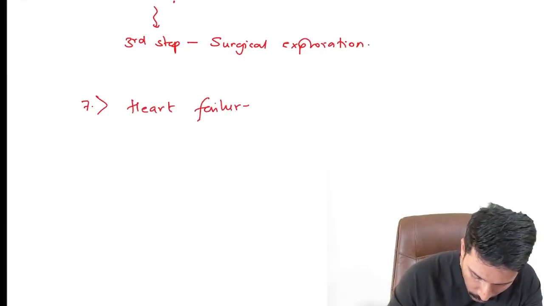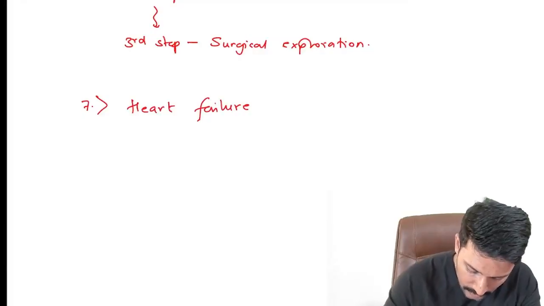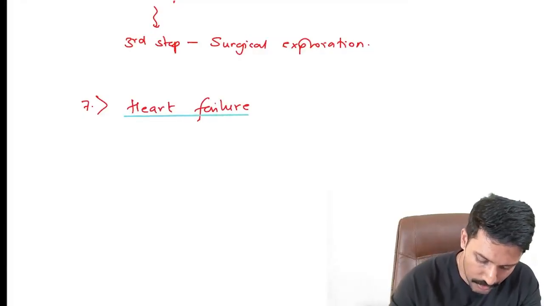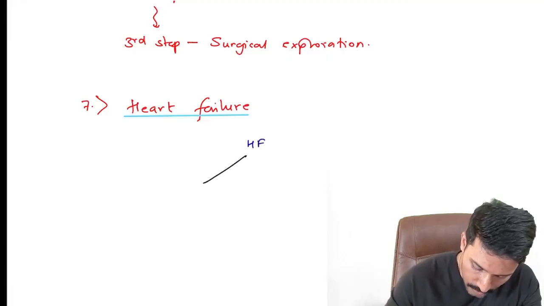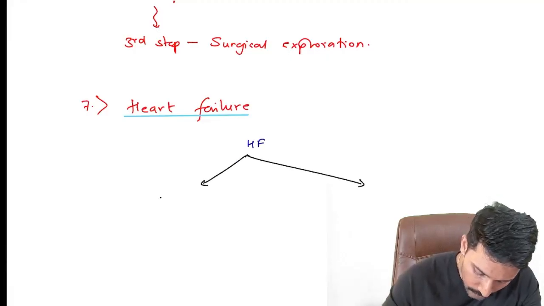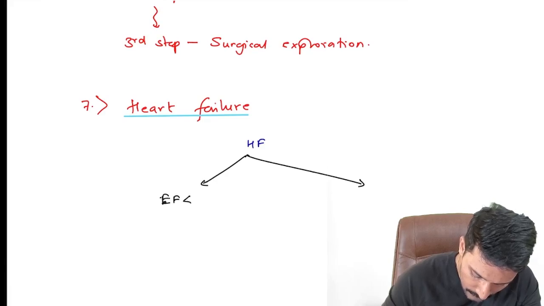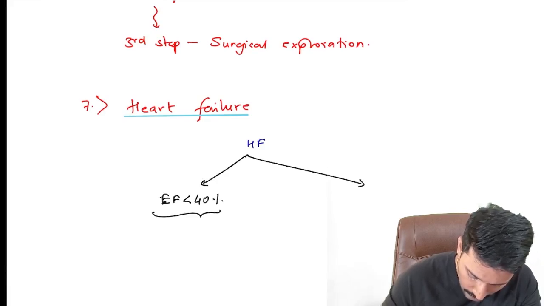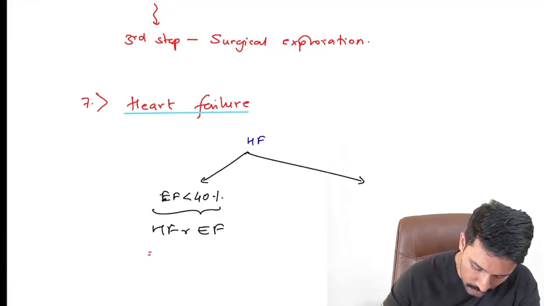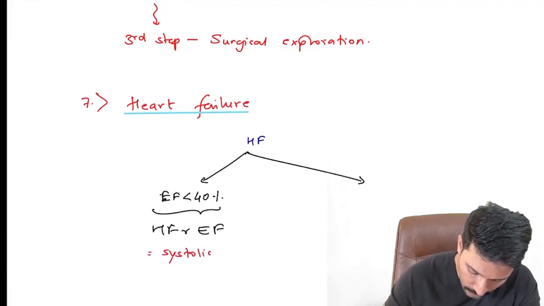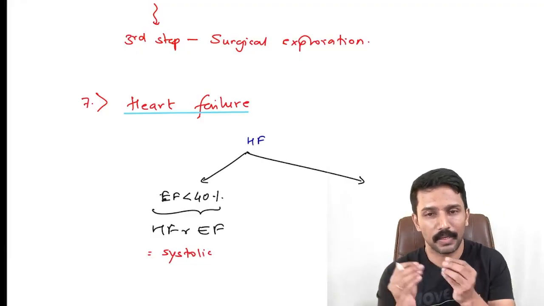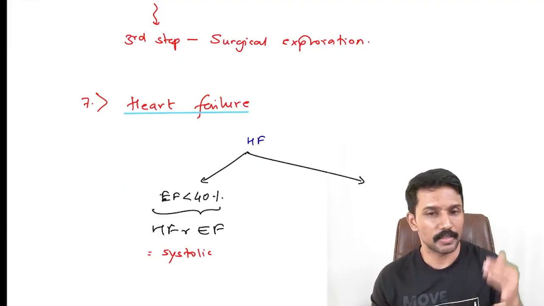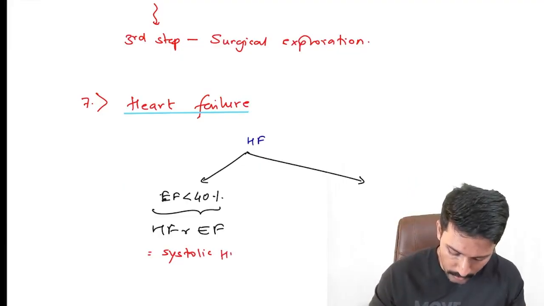When we are talking about heart failure, the key thing usually asked as an MCQ is the EF-based classification. We classify heart failure into two broad groups based on the ejection fraction. If the EF is less than 40%, we call it heart failure with reduced ejection fraction, which is equal to systolic heart failure. Here the EF is low because the force of contraction required to eject the blood is less. That's why the percentage of blood ejected has become less. So it is systolic heart failure.